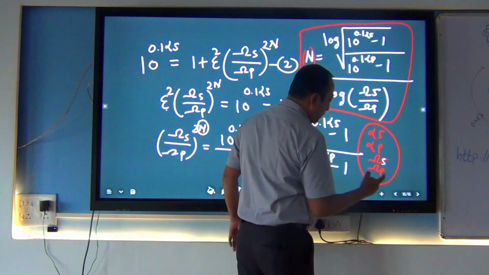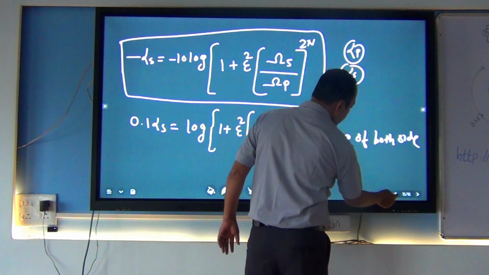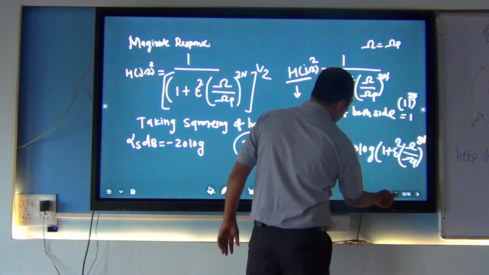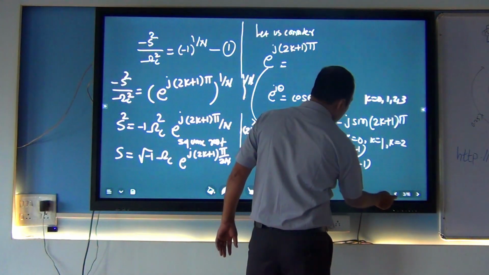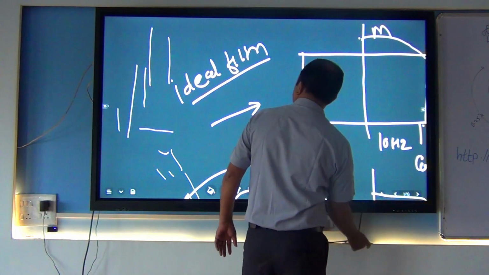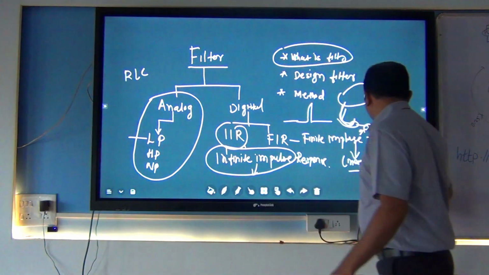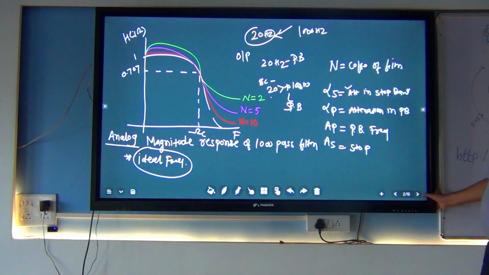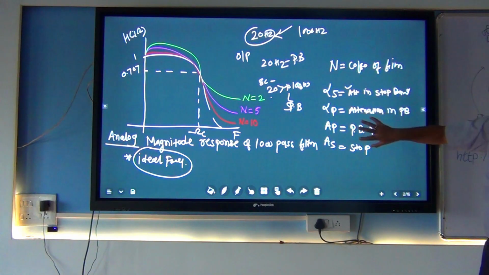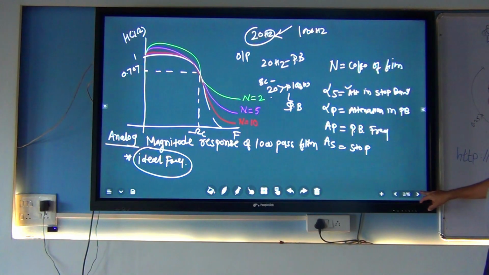So within 2 minutes we will try to take the overall discussion again in one summary. Our discussion started from this: filter, types of filter, magnitude response of the filter. These are the 4 points I initially told you to find the filter.